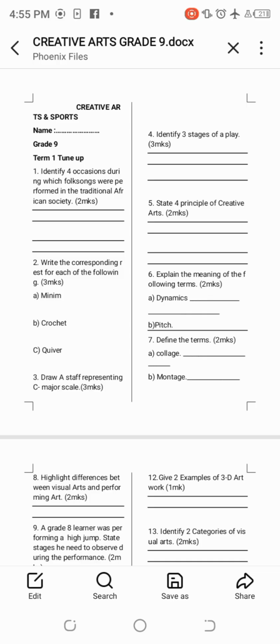The first question says, identify 4 occasions during which folk songs were performed in the traditional African society. So in the African society, we performed folk songs during weddings, initiation ceremonies, harvest celebrations, and funerals as well. These were the best times for performing the folk songs.